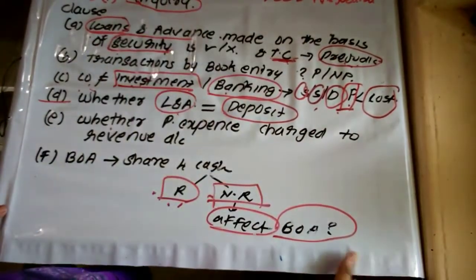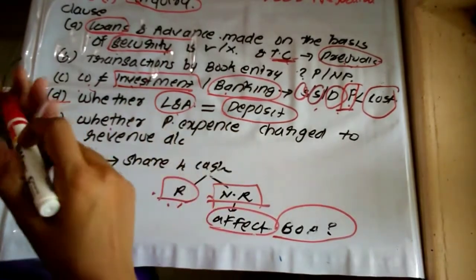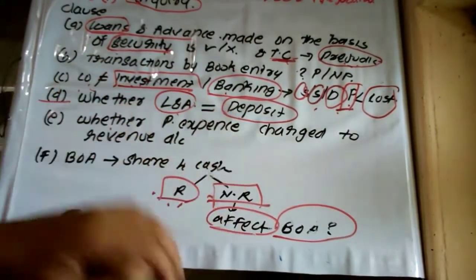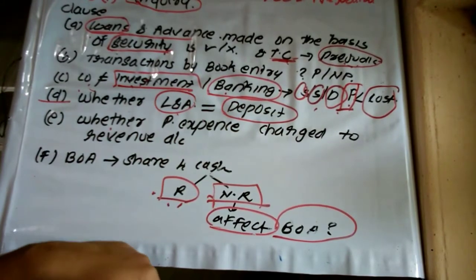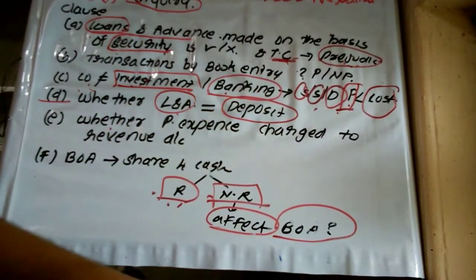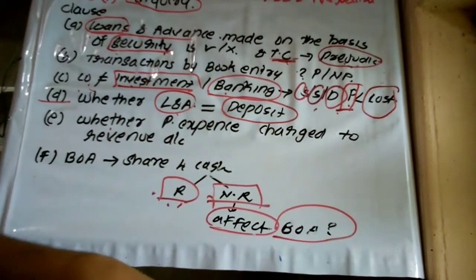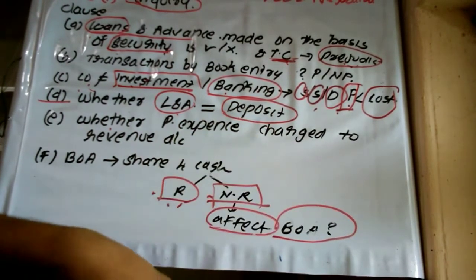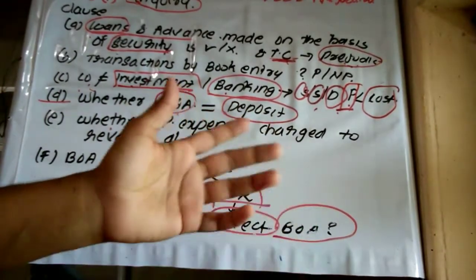So this is the duty as per 143 subsection 1, which states that the auditor shall inquire into the following matters. First of all, we have discussed whether loans and advances made by the company are properly secured on the basis of securities or not, and whether the terms and conditions of such loans are prejudicially affecting the interest of the company.